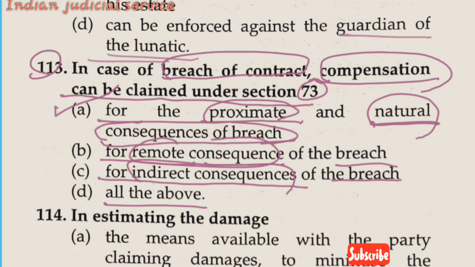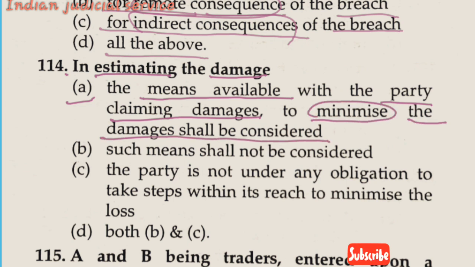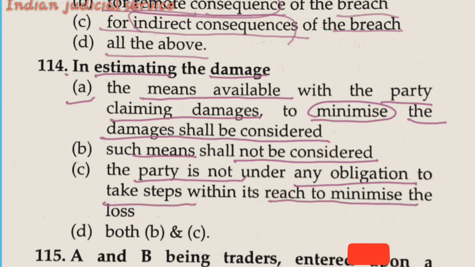Now question number 114. In estimating the damage, the damage should be reasonable compensation not exceeding the amount claimed. Option A, the means available with the party claiming the damage to minimize the damage shall be considered. Option B, such means shall not be considered. And option C, the party is not under any obligation to keep steps within its reach or to minimize the loss.